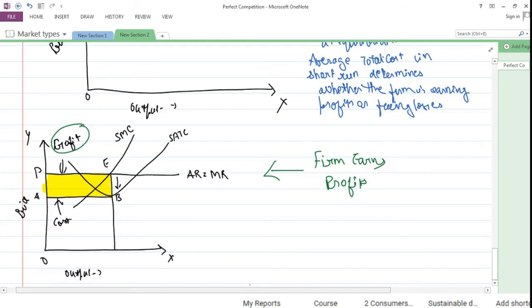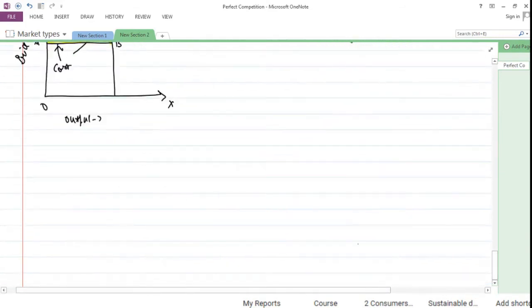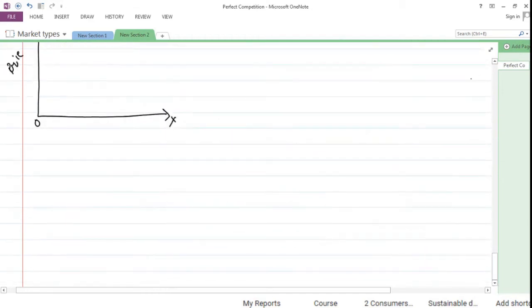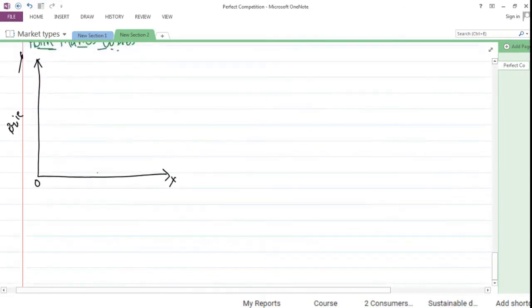Now the second scenario that we would be seeing is firm starts to make loss. Firm makes losses. Now, how do we know that a firm is making losses? For that, again, let's draw a figure. Y-axis, X-axis, output. Y पे हमारा price है. X पे we would be showing our output. X पे हमारा output है.